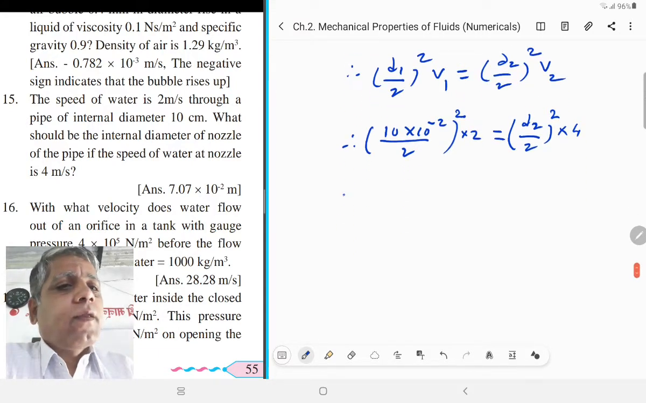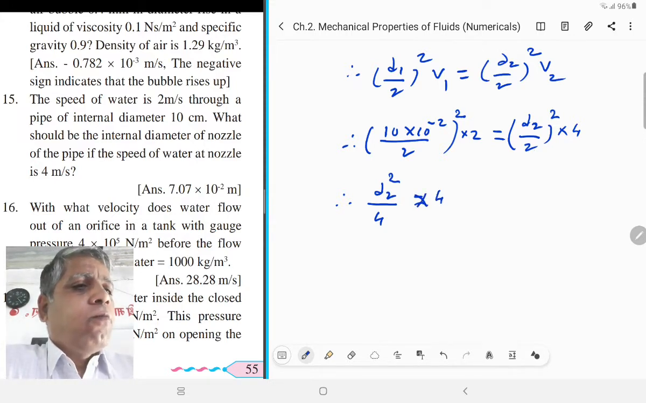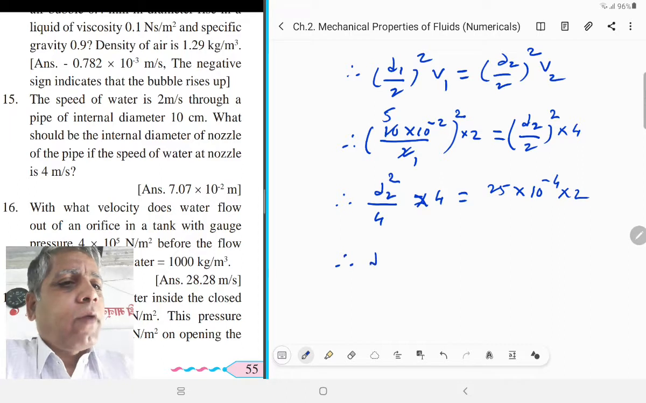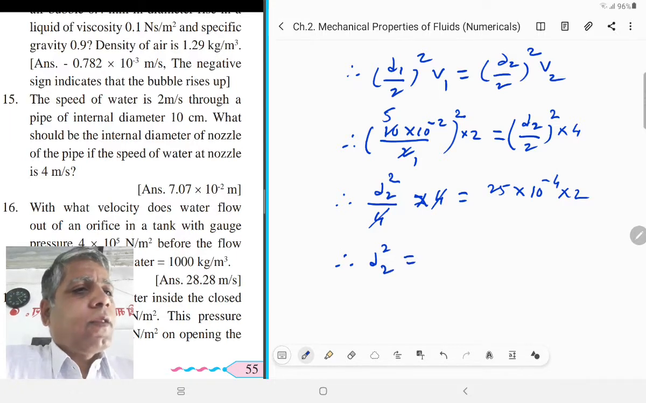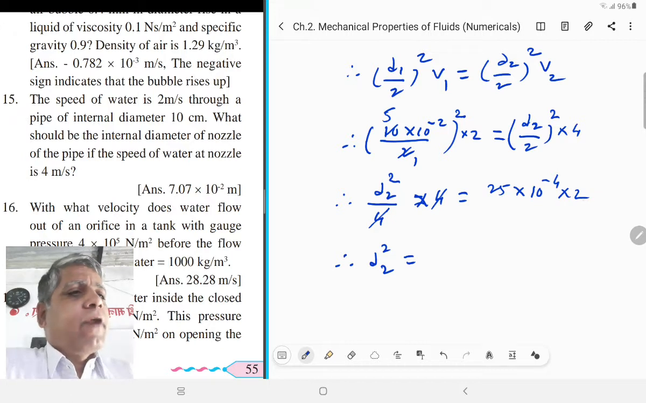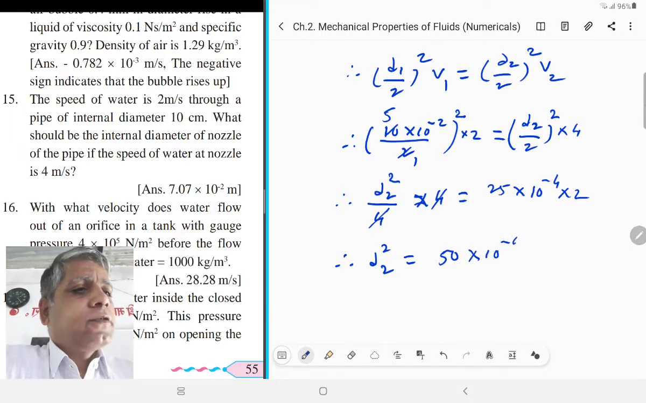From this equation, therefore d2 square by 4 is equal to, taking squares, into 4 is equal to, here 2 1s are 2, 2 5s are 10, 5 square that is 25, into 10 raised to minus 2 square that is 10 raised to minus 4 into this 2, and therefore d2 square is equal to, this 4 gets cancelled, therefore d2 square is equal to 25 multiplied by 2, that is 50 into 10 raised to minus 4.